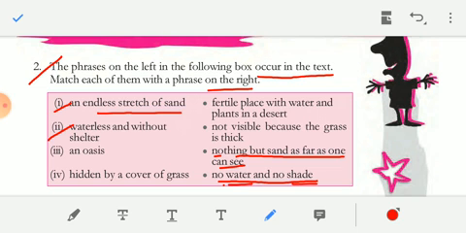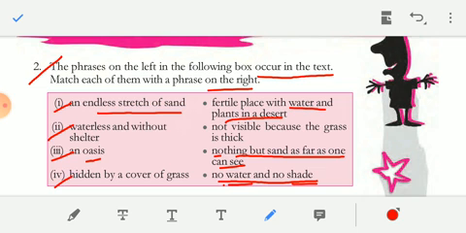Number 3, an oasis. Students, do you know what an oasis is? In desert places there are some places where there are a few trees around and there is sweet water for drinking. That place is called an oasis. An oasis is a beautiful place to be seen. So what is the answer? An oasis: a fertile place with water and plants in a desert.